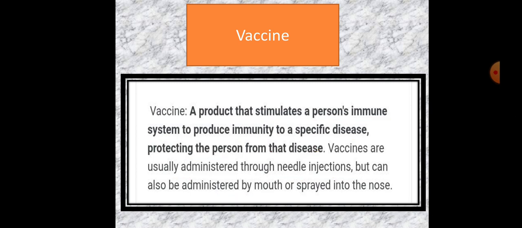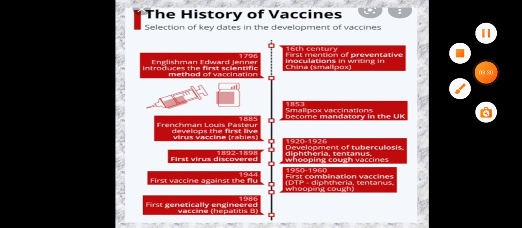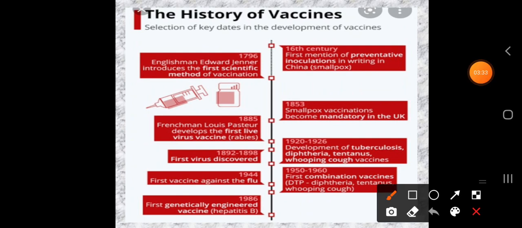Now let's discuss some more information about vaccines. What is the history of vaccines? Here are some key dates in the development of vaccines. In the 16th century, the first mention in writing of preventive inoculation was in China, against smallpox, which we usually call chikungunya. Chikungunya means a small devi, as we say in the local language. So that is smallpox.